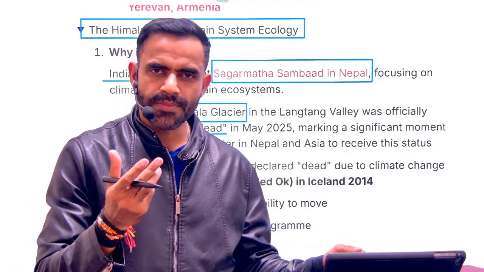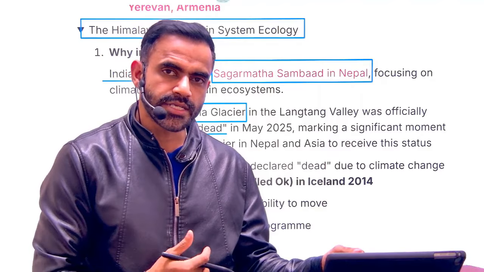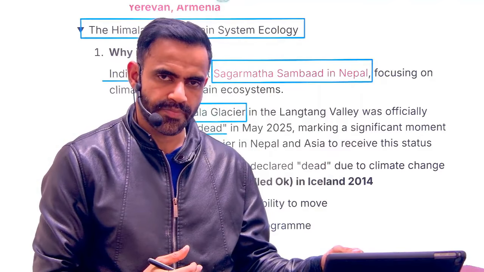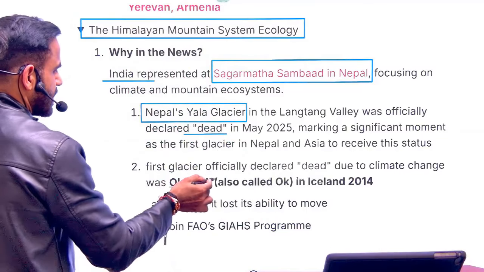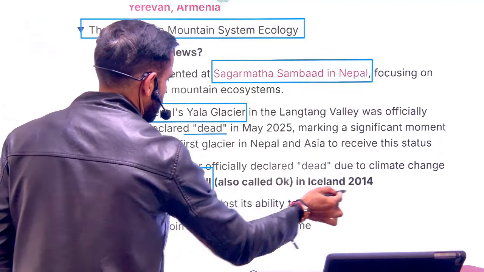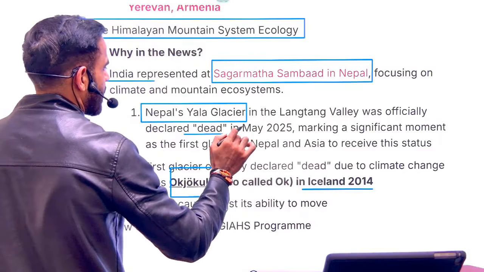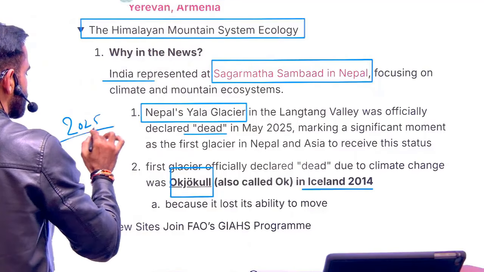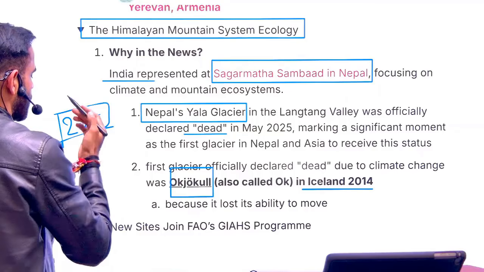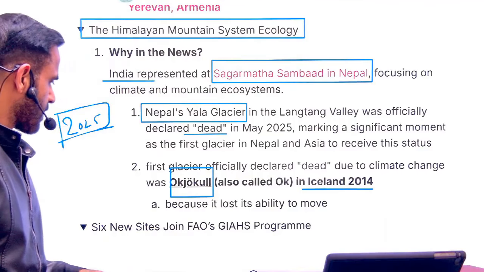Now, why is it not moving? Because of the melting of ice due to climate change. So this is the first glacier in Asia to be declared dead. Globally, the Ogkul Glacier was the first one to be declared dead. This was in 2014, and it is in Iceland. Now, understand 2025 was the year of glacier preservation. Keep that in mind. Apart from that, 2025 was also celebrated as the year of cooperatives.